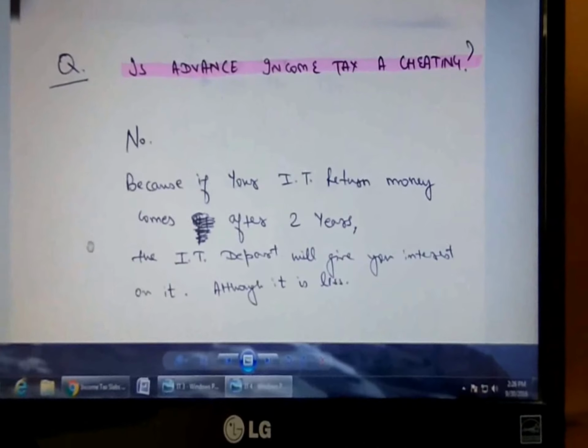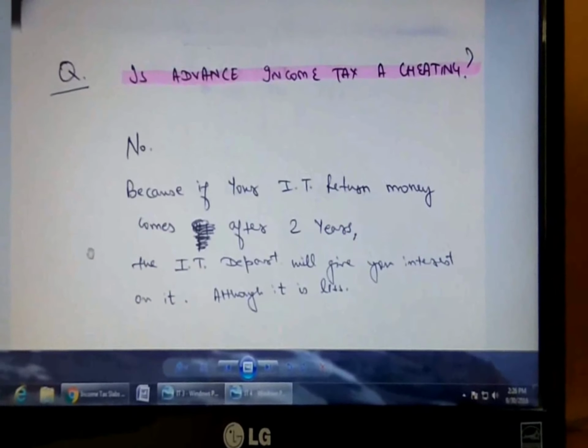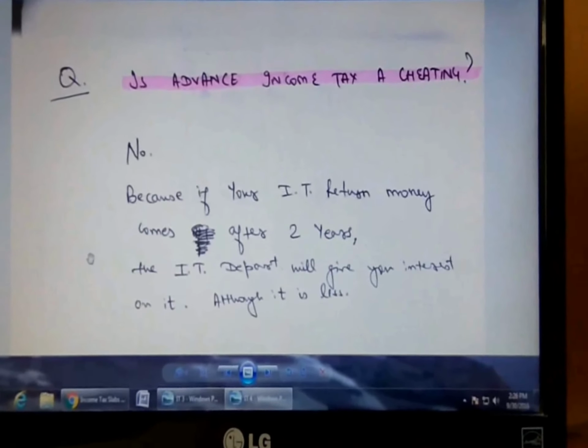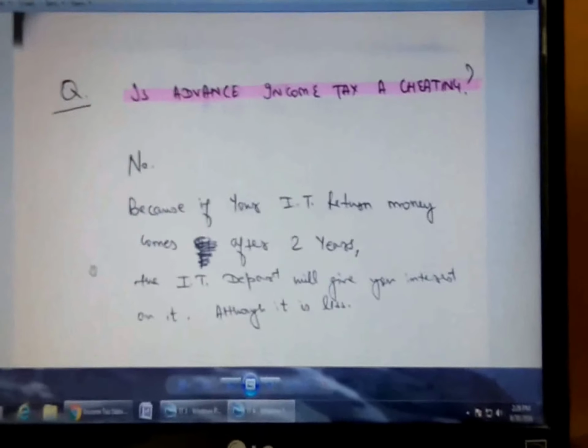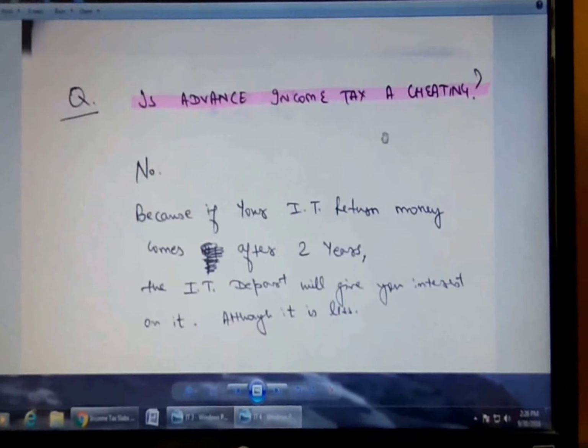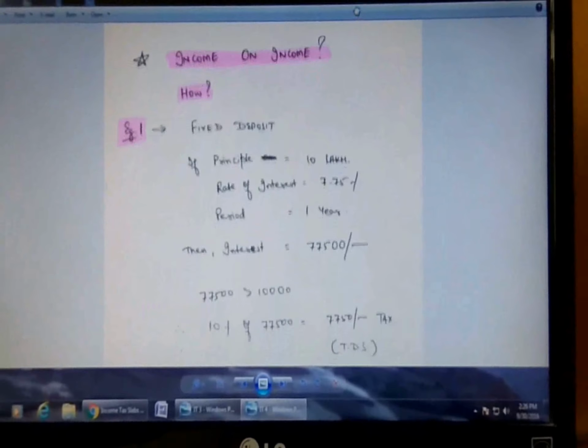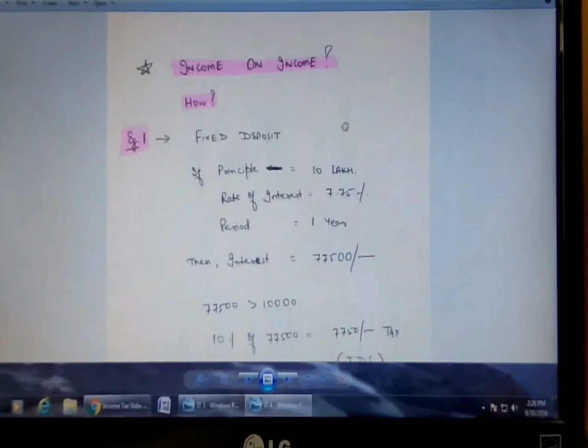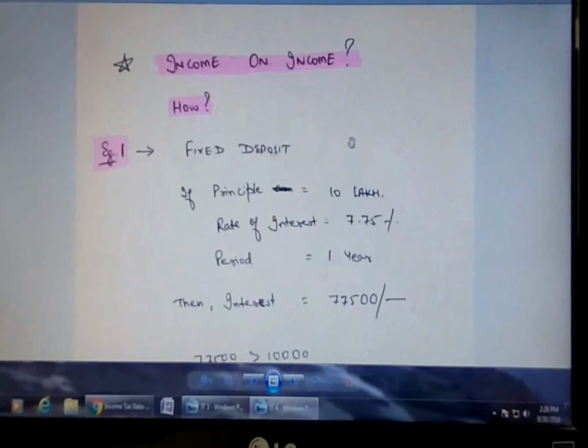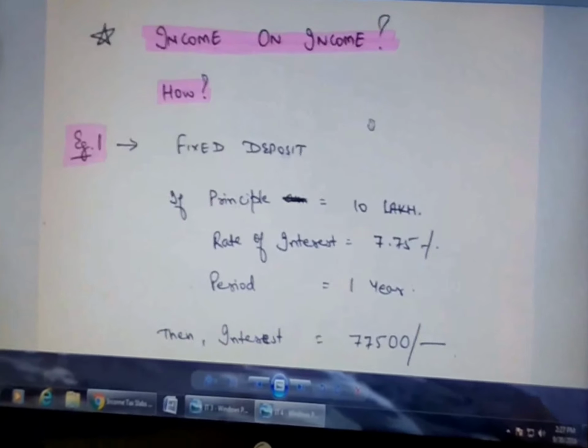So whatever period the money will be kept with the IT department, they will give you some interest on that, even though the interest is not much, on the tax that you have paid, which you should actually not have paid in the first place, but as a part of advance income tax you have already paid that, right?